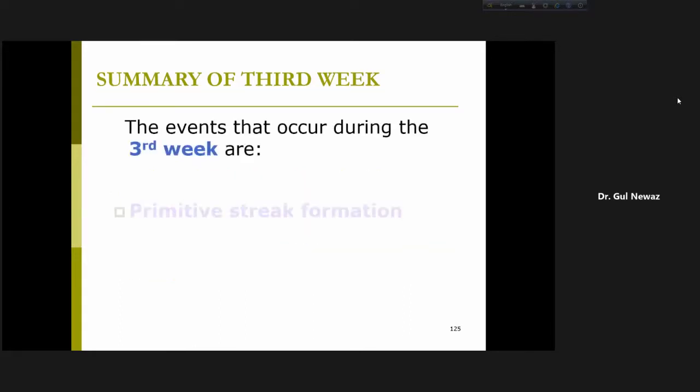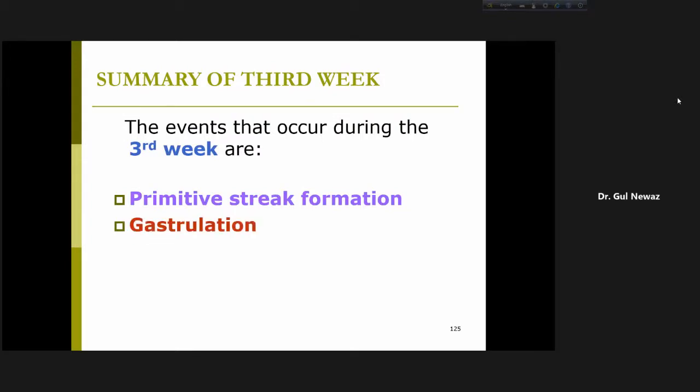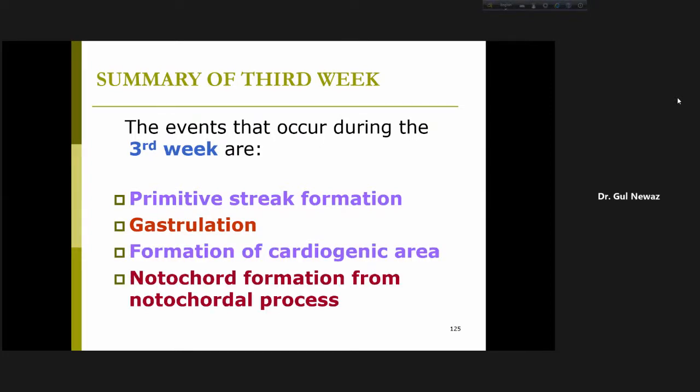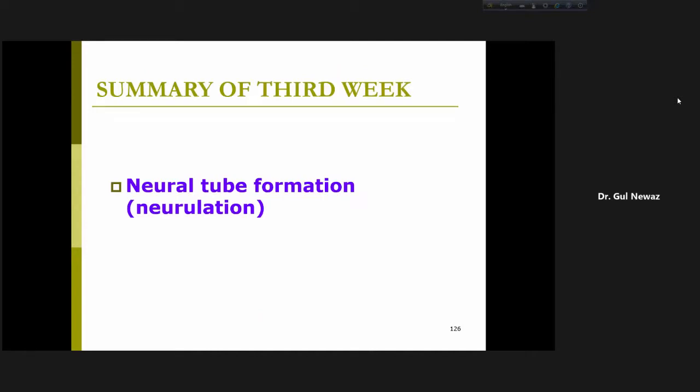The events, I am telling shortly what will happen there: formation of primitive streak, then gastrulation, formation of cardiogenic area, notochord formation from notochordal process. So this is so important. Neural tube formation, we call it neurulation, neural crest formation, and we have seen the structures from neural crest.